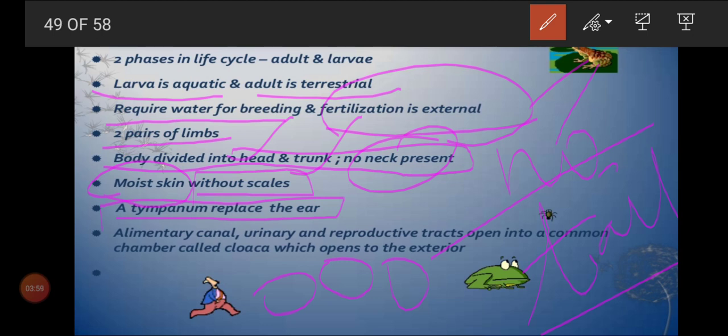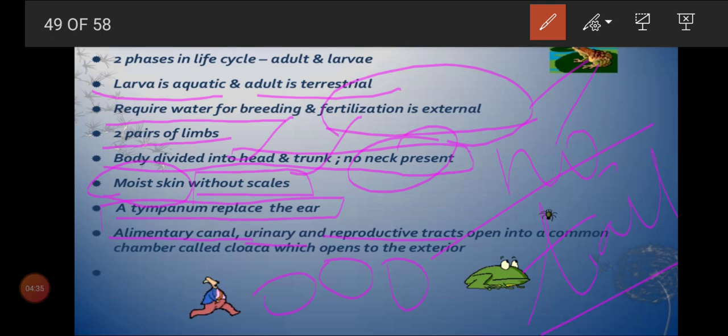Eyes without eyelids. Now come to this group, Amphibia. Here we can see eyelids. For that only I am explaining the previous one. In the previous fishes groups, eyes are present but there is no eyelid. But in this amphibian group, frog and all, we can see the eyelid is present. So here we say the pineal eye is present. There we used to say the pineal eye is absent. And we can see the alimentary canal, urinary and reproductive tracts. This is a very primitive group when compared to mammals.